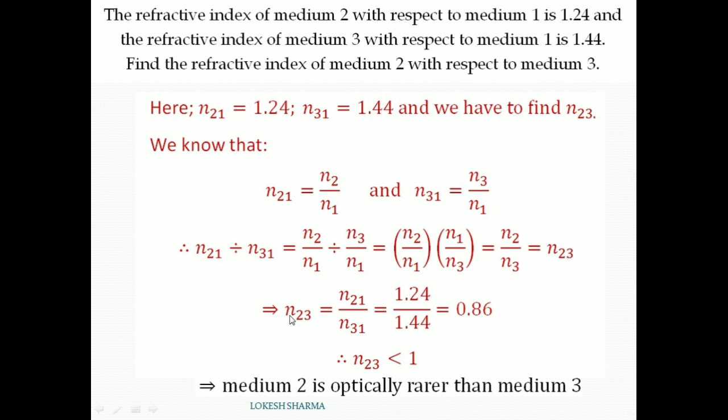That's why the refractive index of medium 2 with respect to medium 3, n21 upon n31, is equal to 1.24 upon 1.44, and on solving we get the value 0.86. Since the refractive index of medium 2 with respect to medium 3 is more than 1, this implies medium 2 is optically rarer than medium 3. And if the refractive index of a medium with respect to another medium is greater than 1, this means medium 1 is optically denser than medium 3.